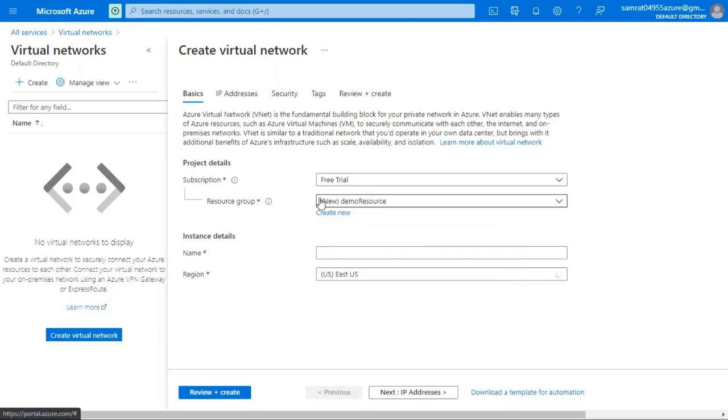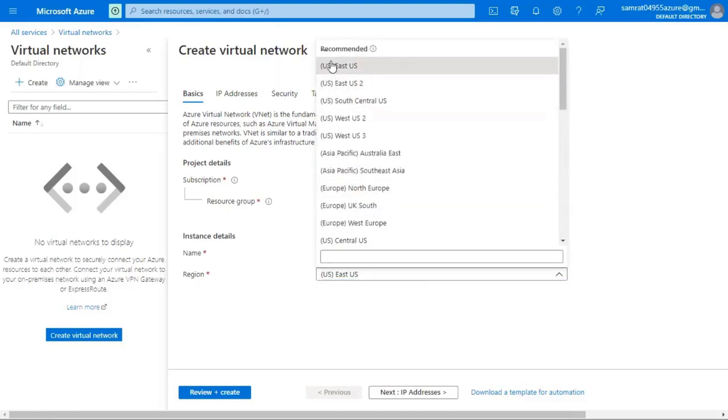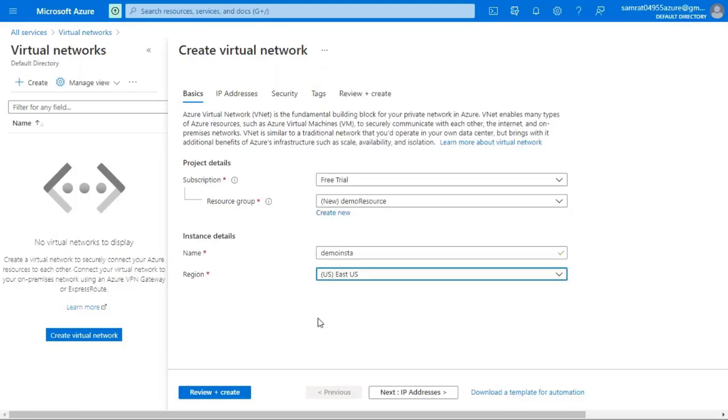So click on OK. Once you click on OK, you can see that there is a new resource group named demo resource. So in the instance details, we can name an instance as demo instance. For the region, there are several different regions. We'll be using East US as the recommended one.